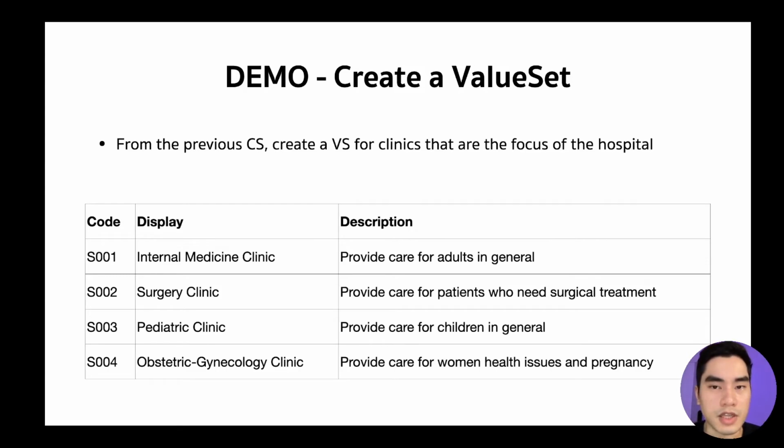Next is the demo for creating a value set from the previous code system that we created. We will create a value set for clinics, that is the focus of the hospital, by selecting only 4 clinics to form a value set.